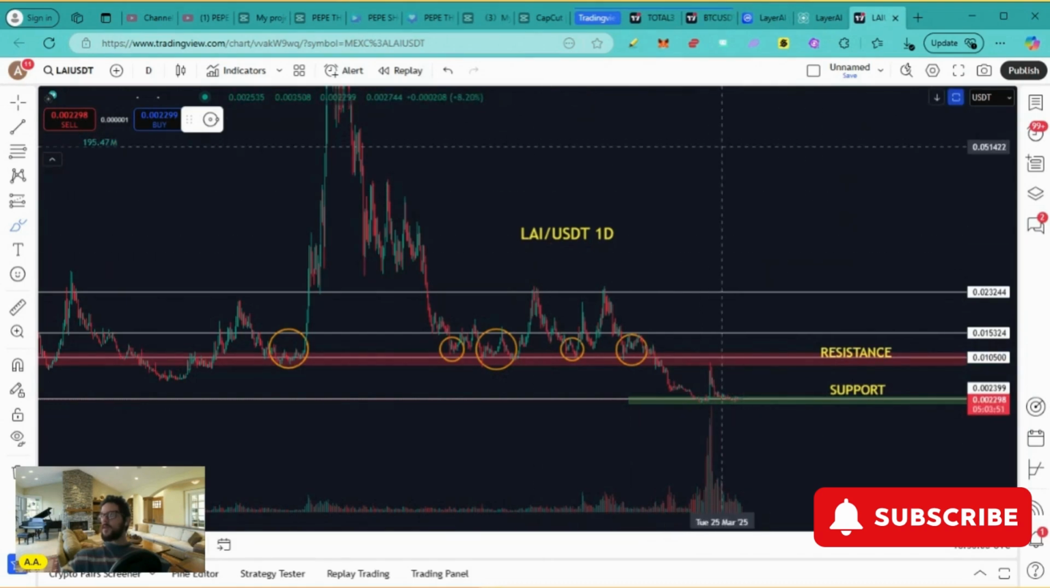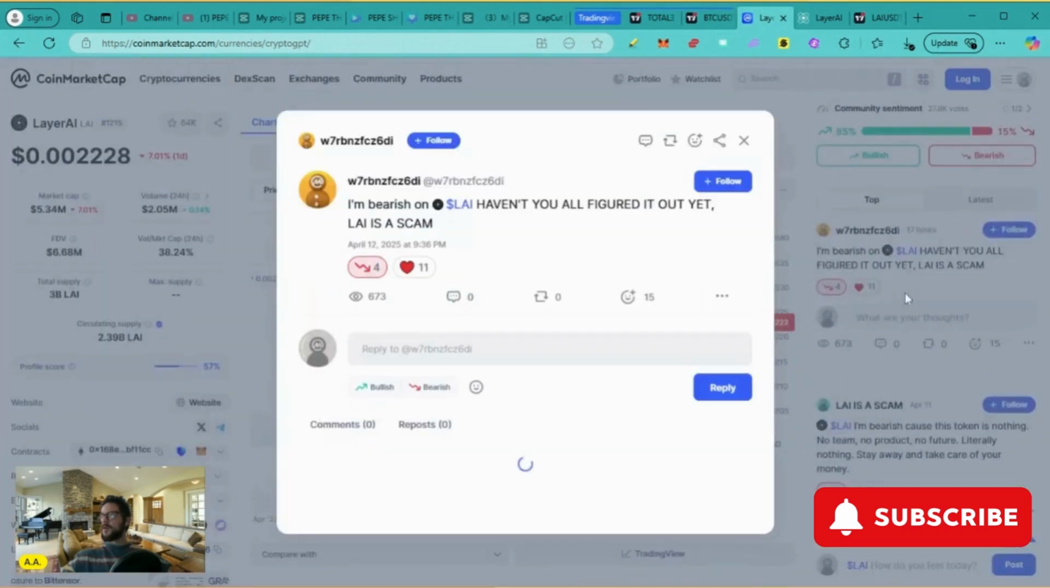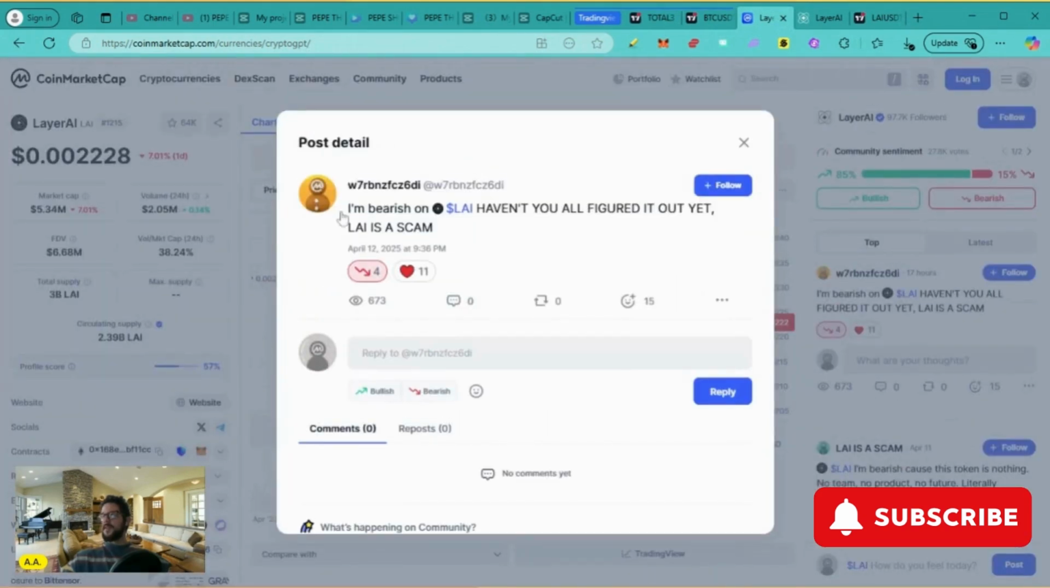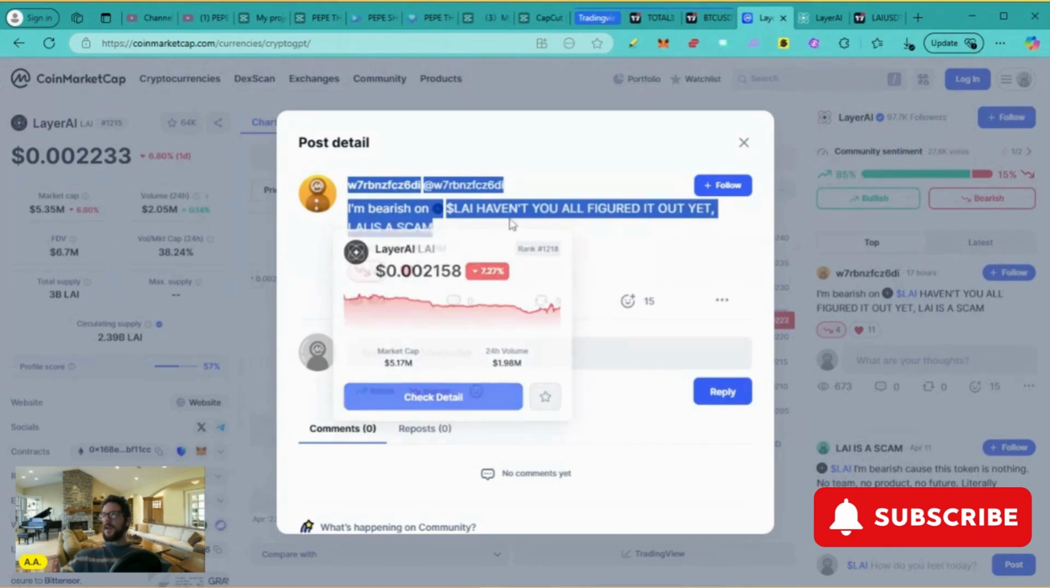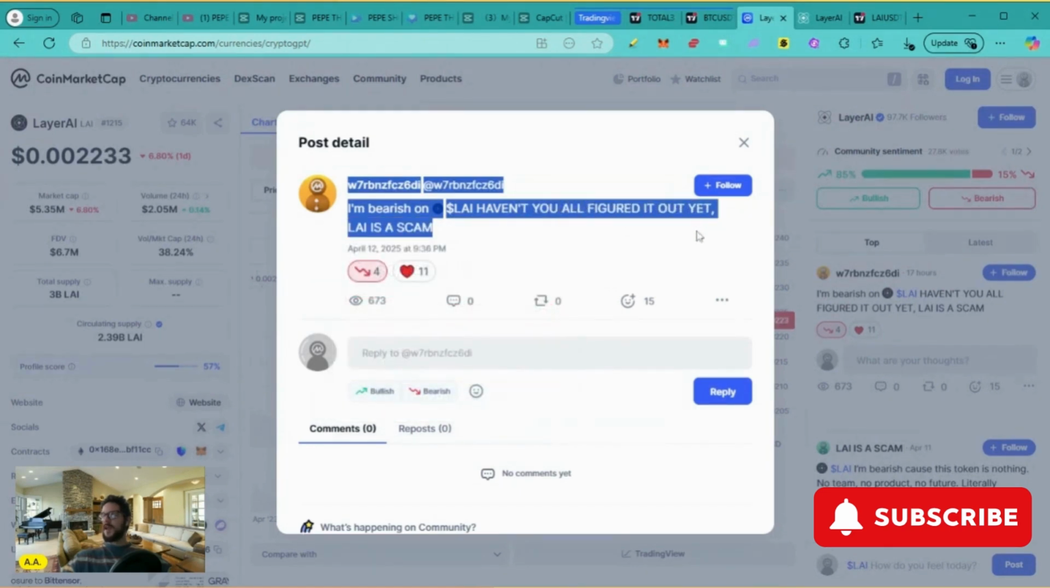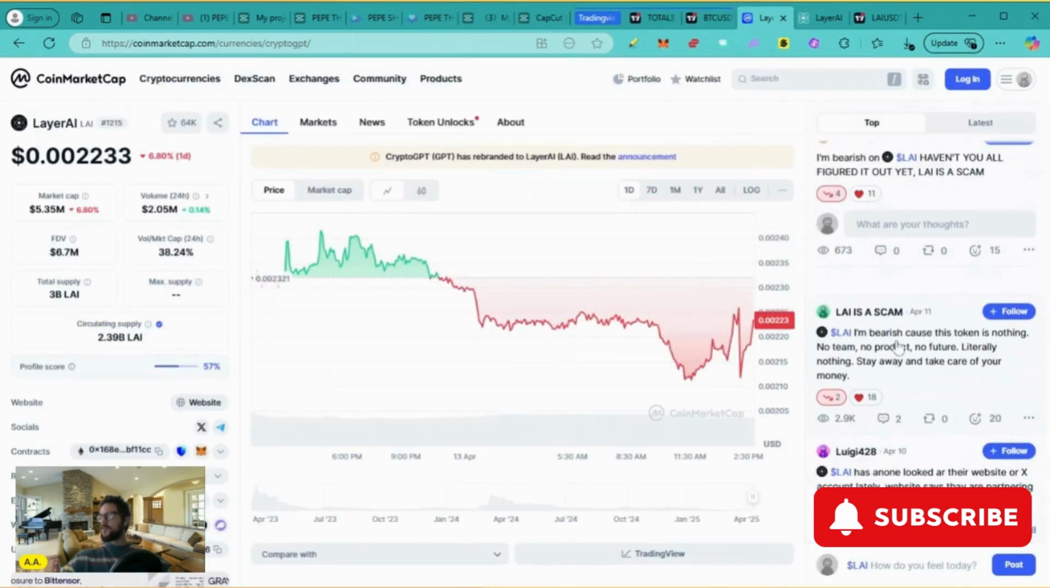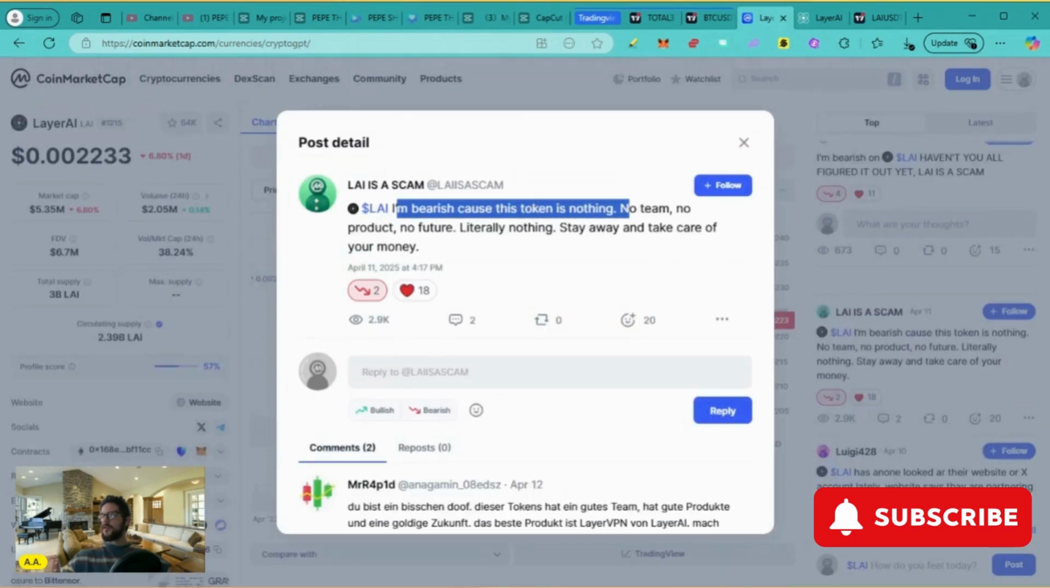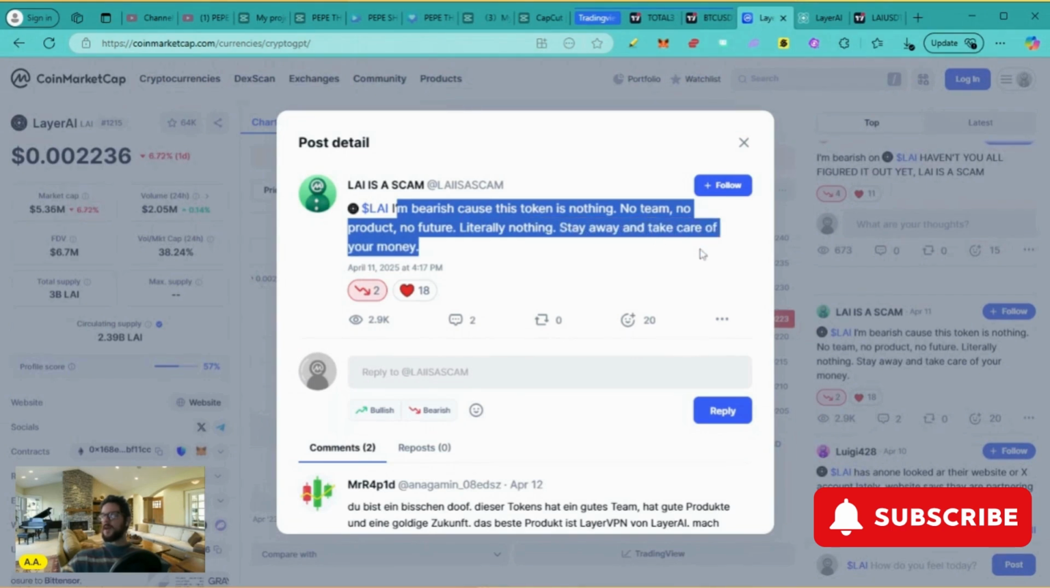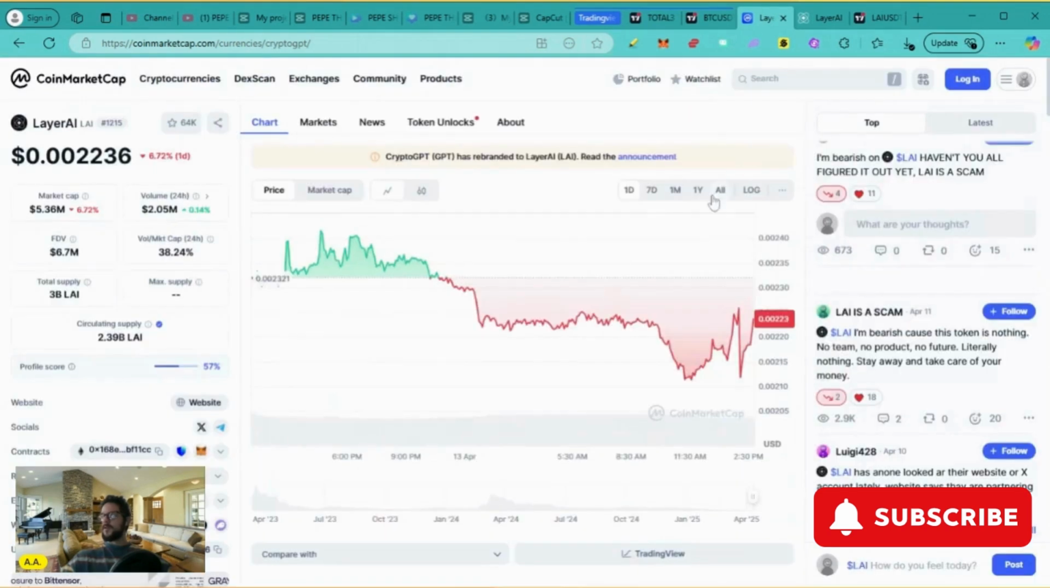Many people are talking about that LAI is a scam. If we take a look at CoinMarketCap, we see that many people leave comments like this here. Look at this. I am bearish on LAI. Haven't you all figured out yet LAI is a scam? Or look at this one here. I am bearish because this token is nothing. No team, no product, no future, literally nothing. Stay away and take care of your money. And there are many other comments here that are arguing that LAI is a scam.